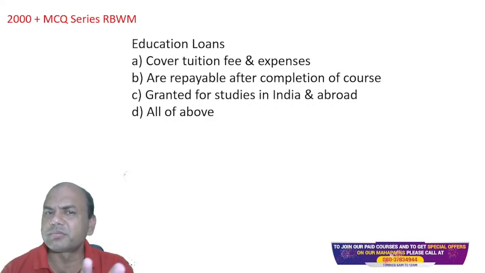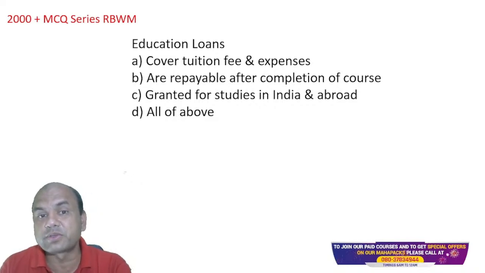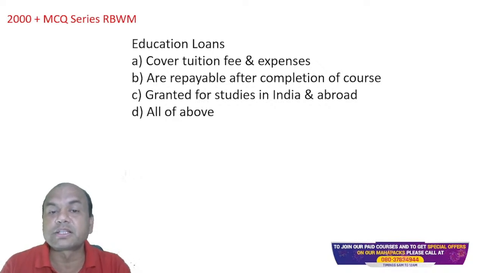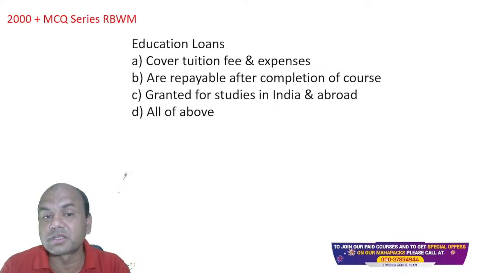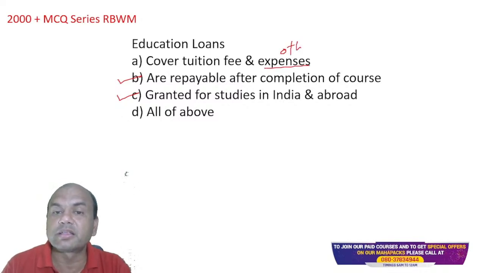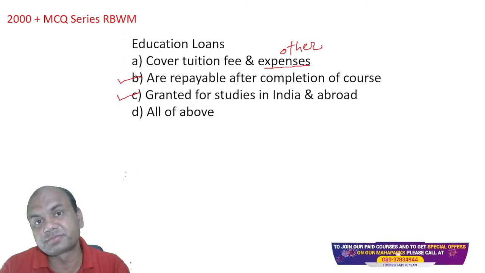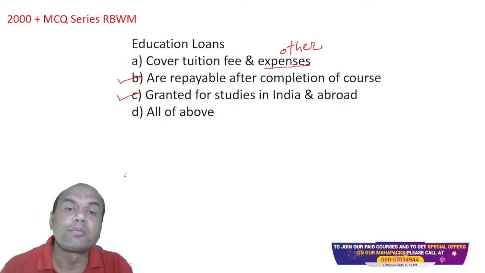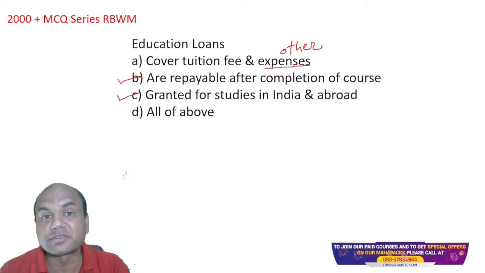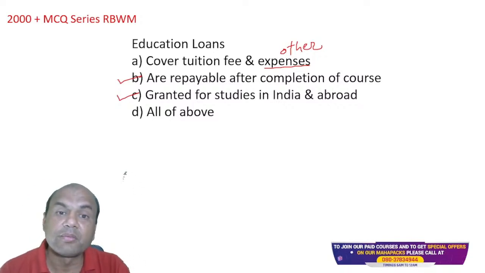Now a bit difficult one. Earlier ones were simple. Now difficult one. Education loans. They cover what? Tuition fees and expenses, are repayable after completion of the course, granted for studies in India and abroad, and all of the above. Now see here, B is correct, C is correct. But what about A? Does education loan cover tuition fees and expenses? Other expenses you can call it. Does it cover the hostel fees? Does the education loan cover my daily expenses for staying there? My food expenses? Or does it cover only tuition fees?